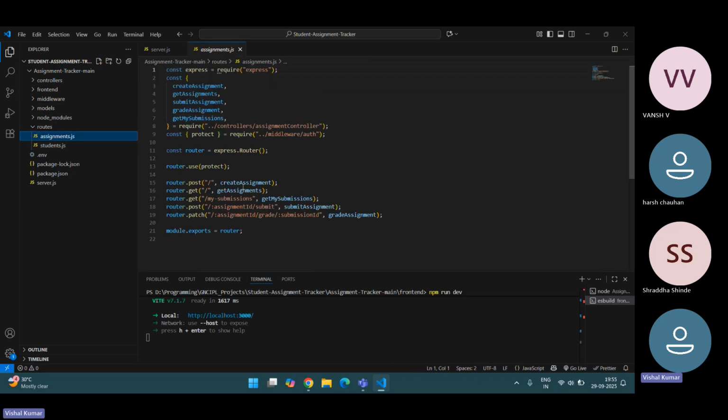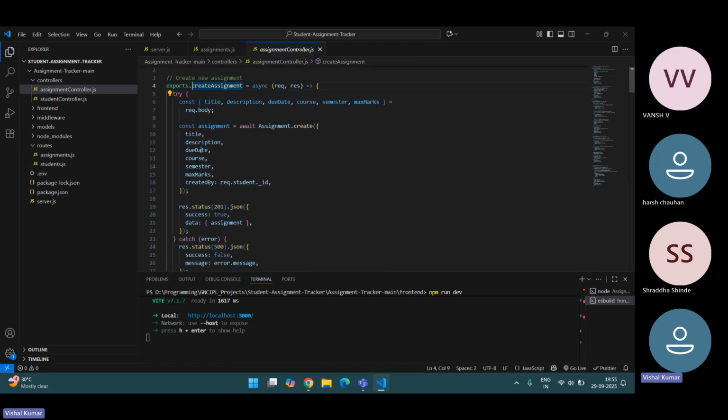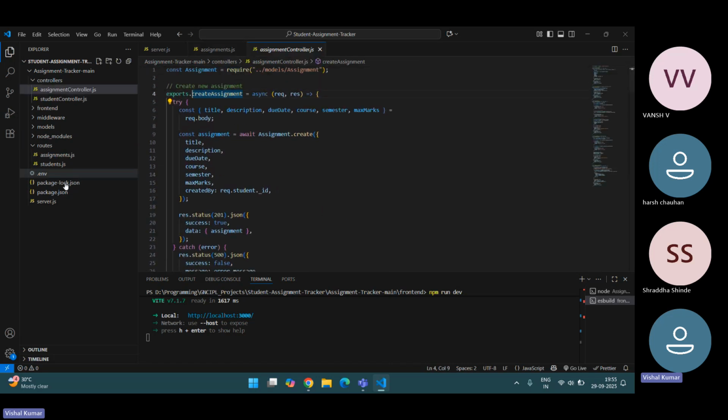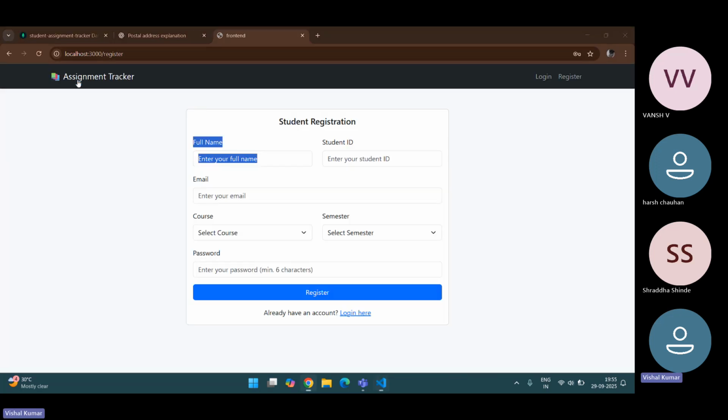So here are all my routes. Let's click on the assignments data. Here's my part that I made. I think something is missing in there. I didn't see my view anywhere. That's why it is not appearing.